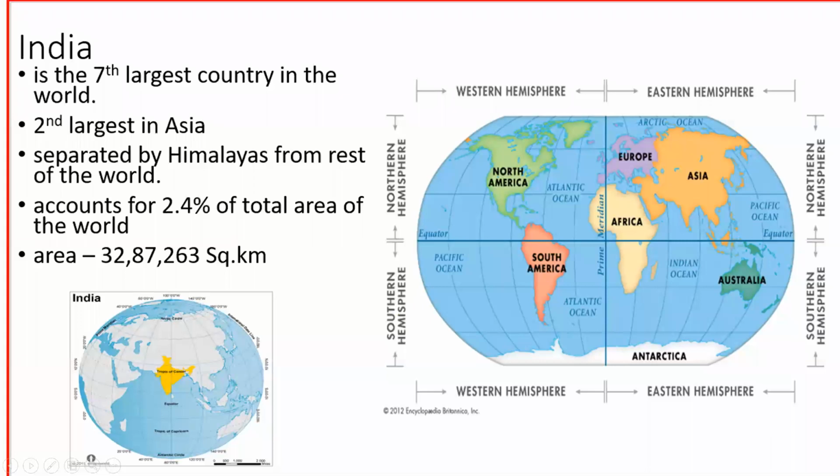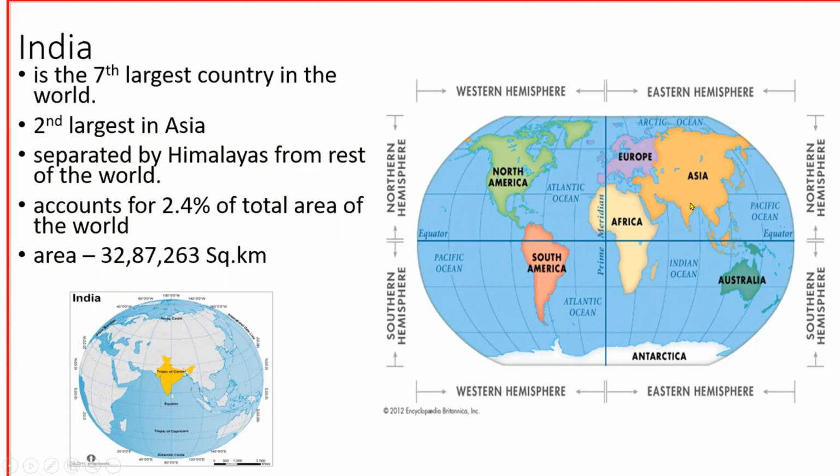And see, here is the picture of the globe. The equator runs through the middle of the globe. It divides the earth into two equal halves, right? So the places to the north of the equator are said to be in the northern hemisphere. And this is prime meridian, 0° longitude. The places to the east of prime meridian are said to be in the eastern hemisphere.